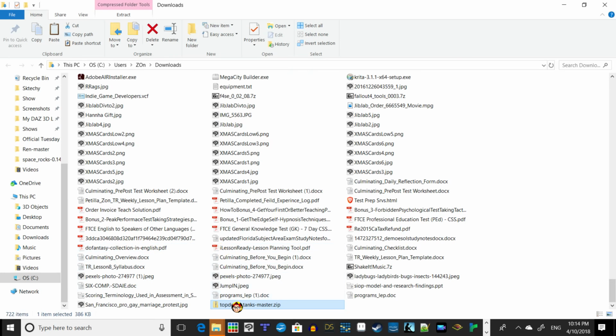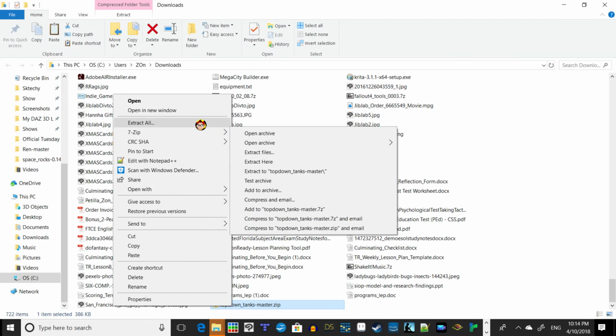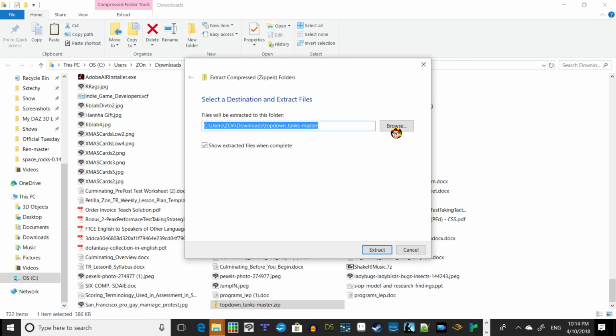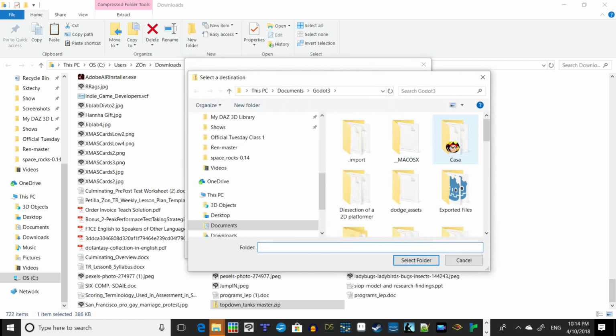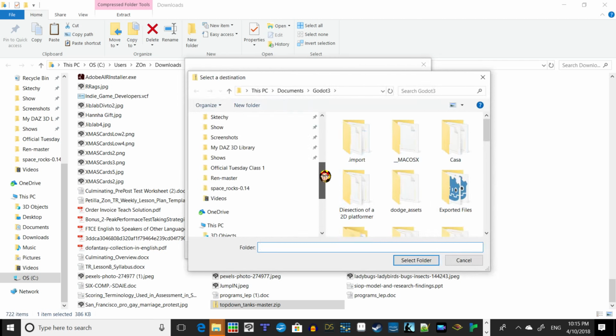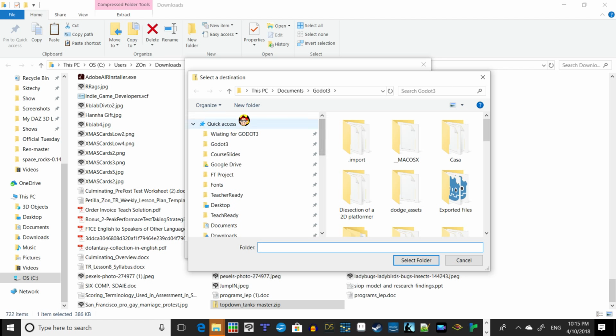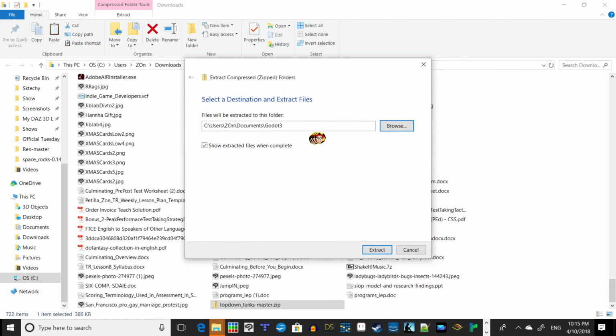And when I'm in Show in Folder, I'm going to right click it. And then I'm going to do this one more time. Extract. How I do this is that I actually have a quick access link. And then I'll go right here. I'm going to click on Godot, my Godot folder. All right, select the folder, and then I'm going to extract.